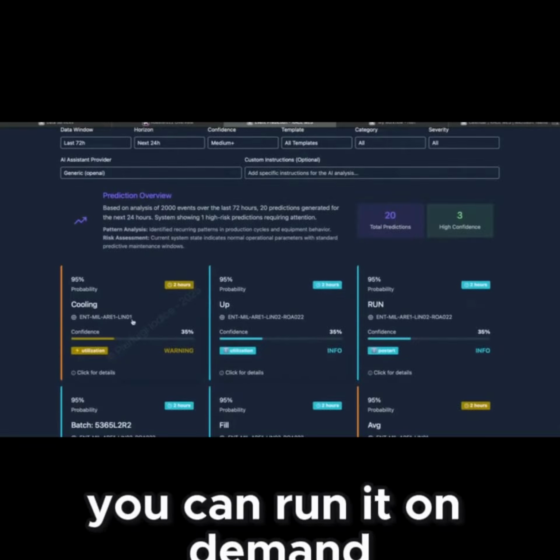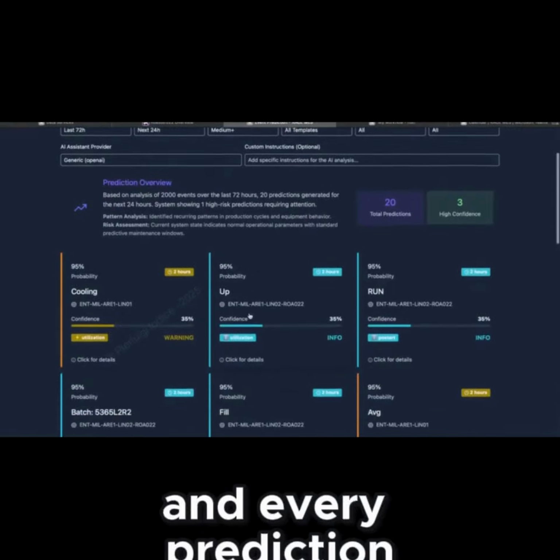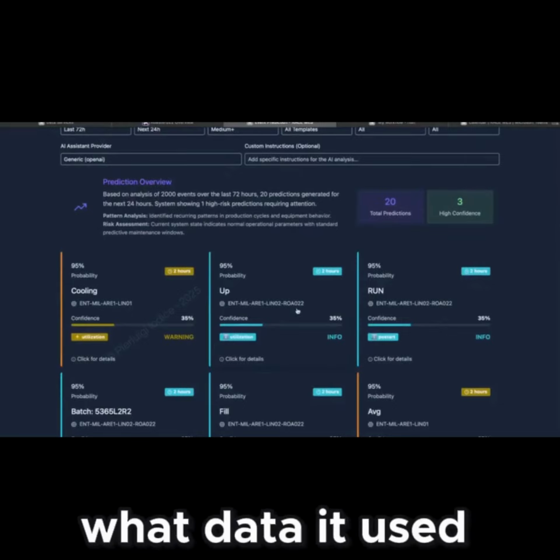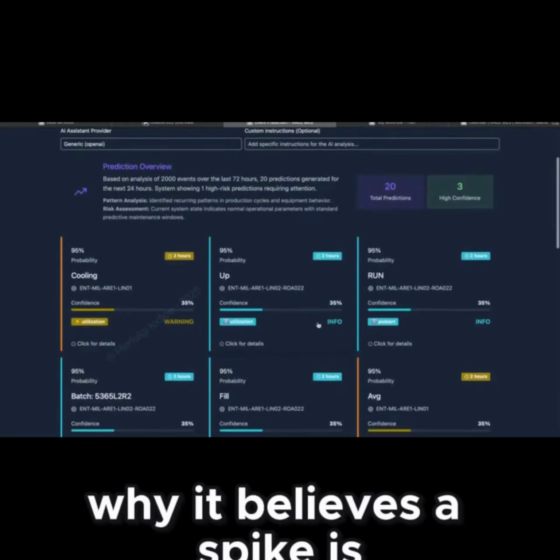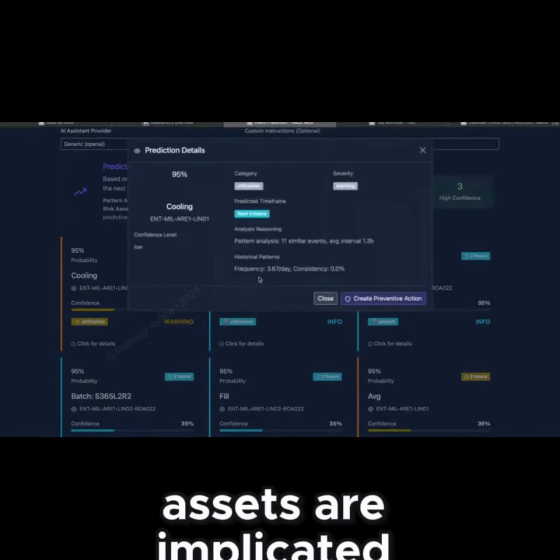You can run it on demand or on schedule, and every prediction carries traceability: what data it used, why it believes a spike is coming, and which assets are implicated.